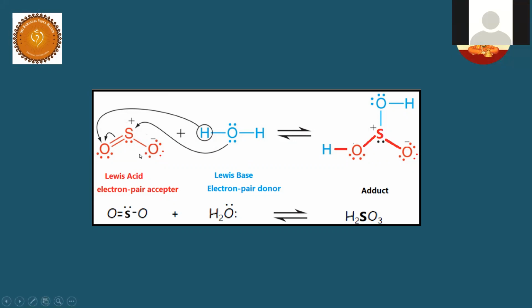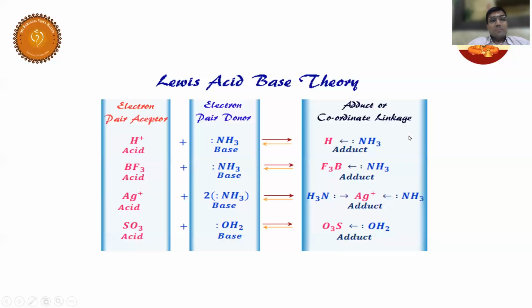See, here oxygen has 2 lone pairs, and sulfur needs electrons. So it is donating. An electron pair donor is a Lewis base, and an electron pair acceptor is a Lewis acid. In the process, sulfurous acid is formed. H2SO3 is called sulfurous acid. H2SO4 is called sulfuric acid. Hope you are clear.